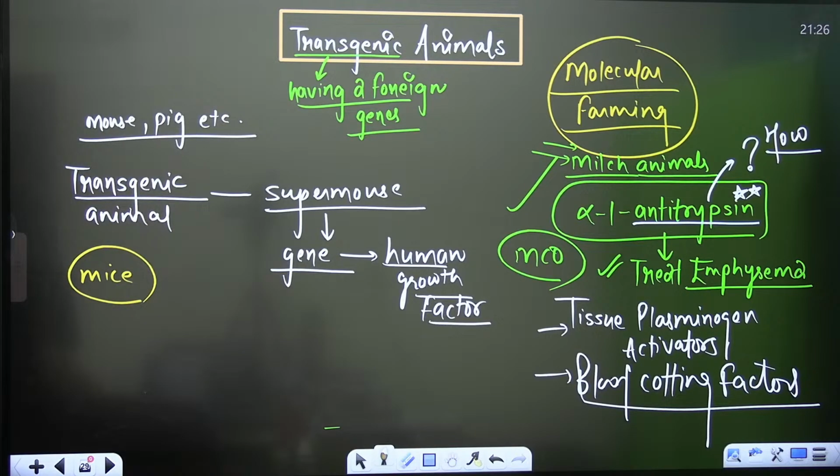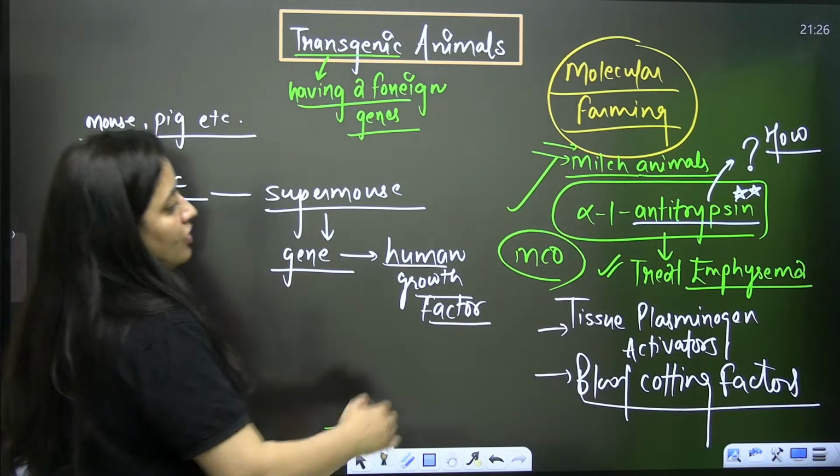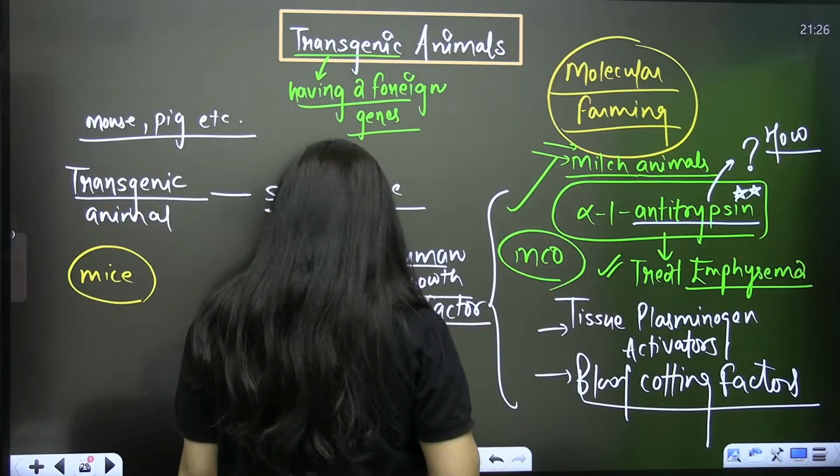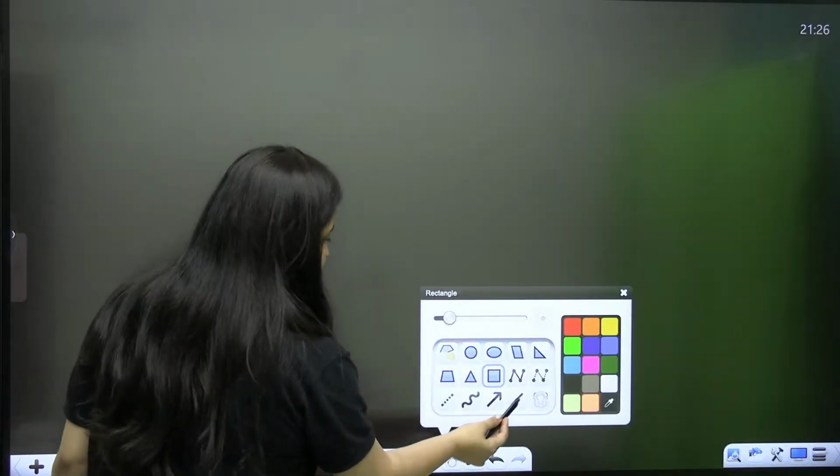Even for phenylketonuria and for cystic fibrosis also. Fine, bache. Done? Clear? So this is one example. For important biological products, the transgenic animals can be used.